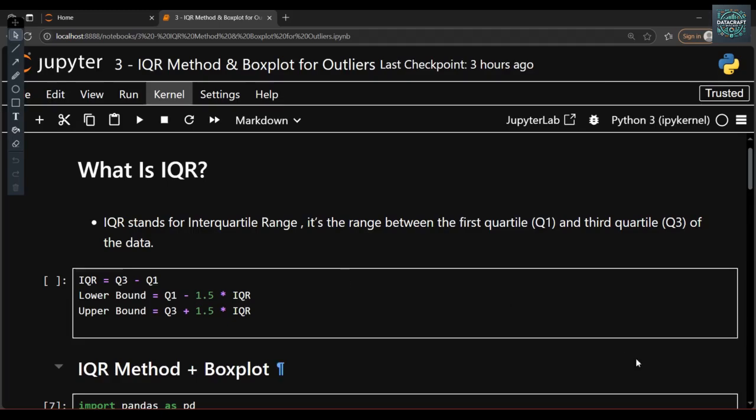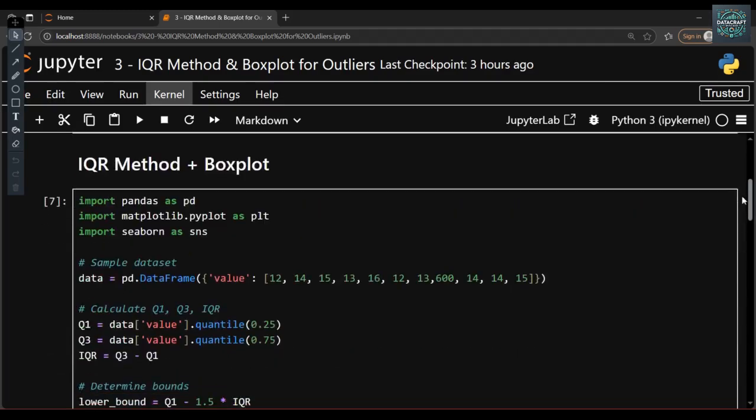What I did here is I imported some basic libraries: pandas, matplotlib, and so on. The simple data set has the values 12, 14, 15, 13, 16, 12, 13, 600, 14, 14 and 15, right?